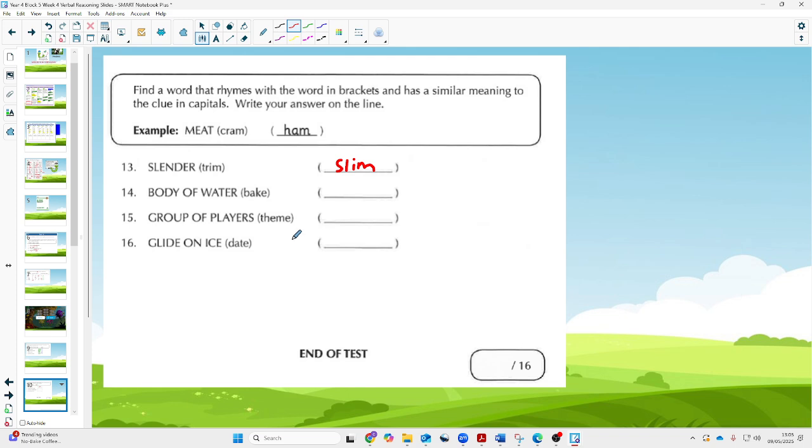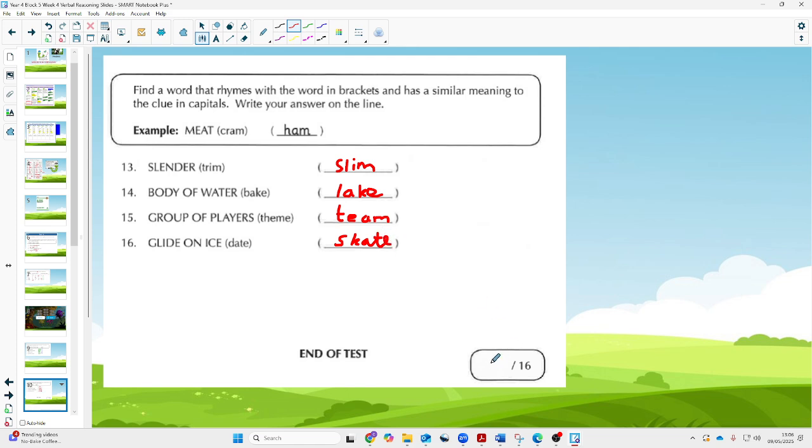Then we've got 14, body of water, rhymes with bake, and of course that is a lake. Number 15, a group of players, theme, and the answer should be team. And then glide on ice, and rhymes with date, and of course that is skate.